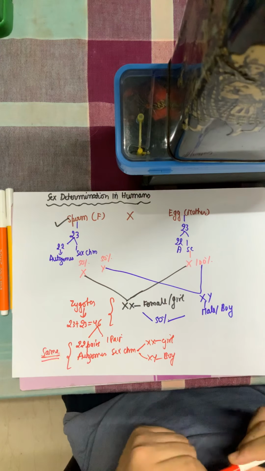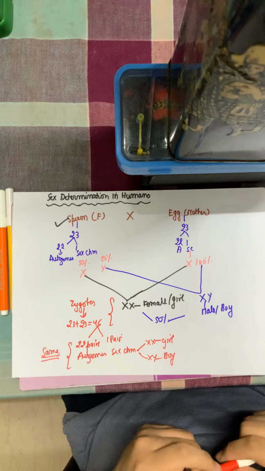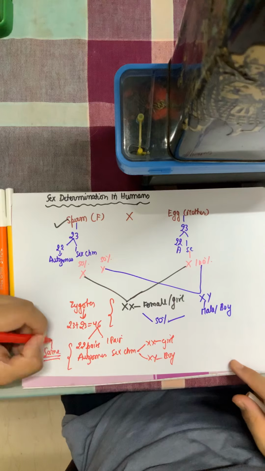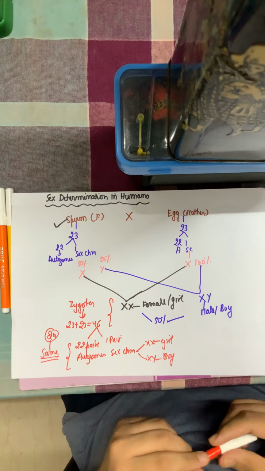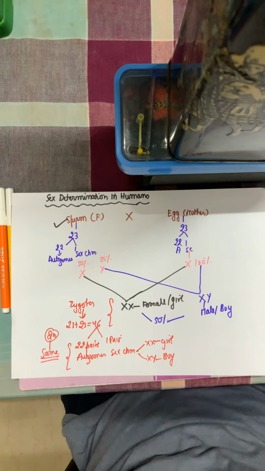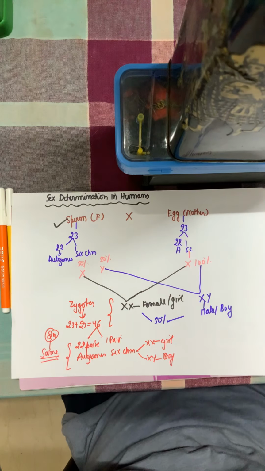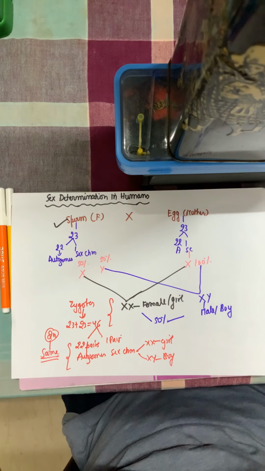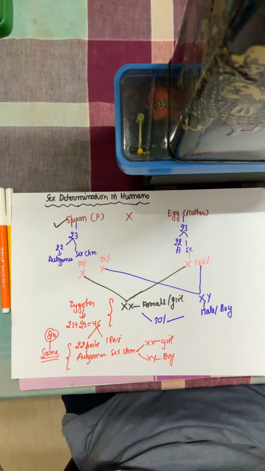That means each human has 46 chromosomes, or 23 pairs. That's why the human is called diploid, or we write it as 2N. And 22 pairs, that means 44 out of the 46 chromosomes, are autosomes, which are responsible for giving genes and inheritance. And one pair is the sex chromosome. If the sex chromosome pair is XX, the person is a girl. If the sex chromosome pair is X and Y, the person is a boy.